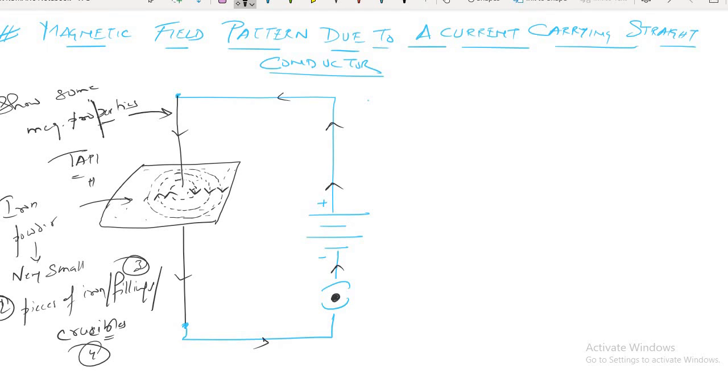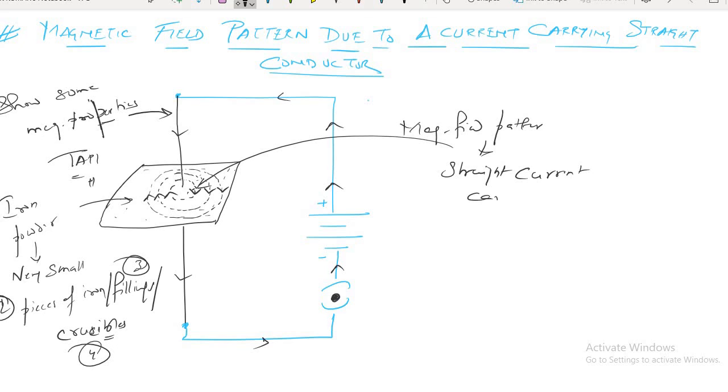That's why we can say the magnetic field pattern for a straight current carrying wire will look how? Tell me. They will look like concentric circles.